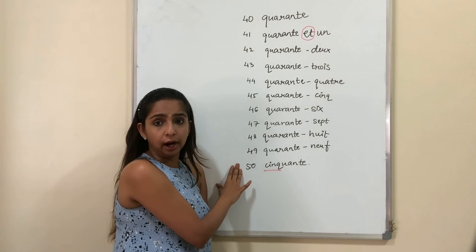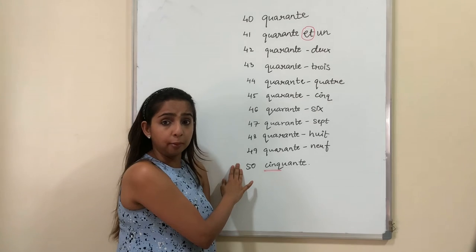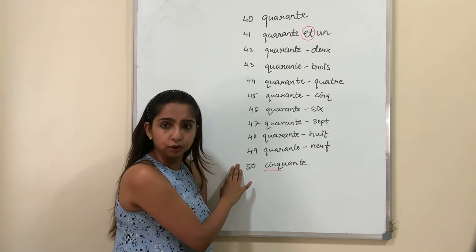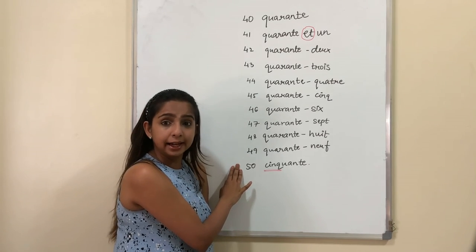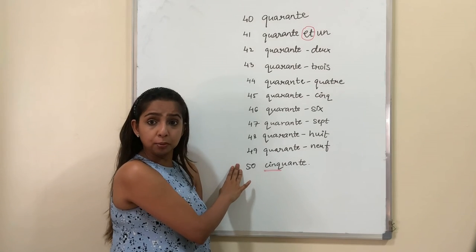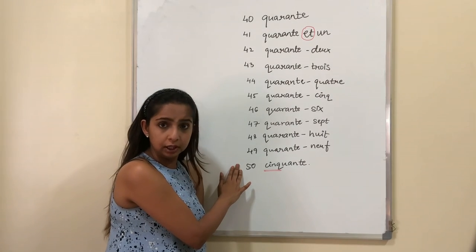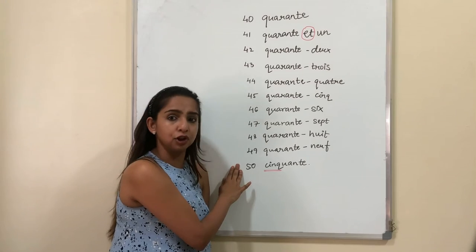So we know number 5, that is cinq. So number 50 is cinquante. Say again, cinquante. I give you 2 minutes to read from 40 to 50. Once that is revised, we continue further.